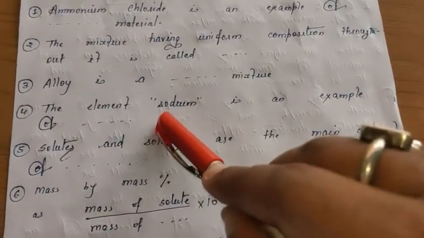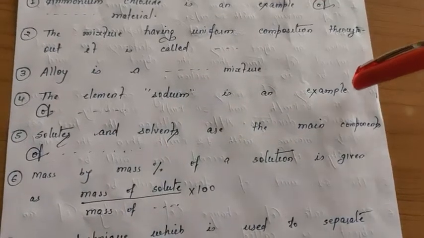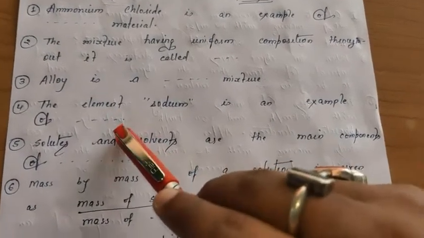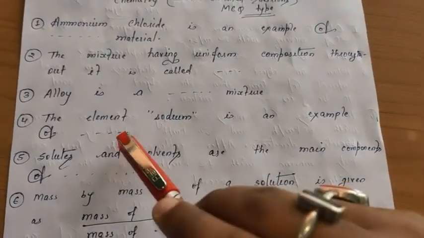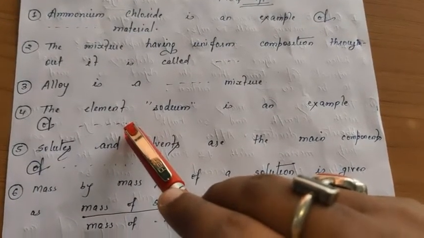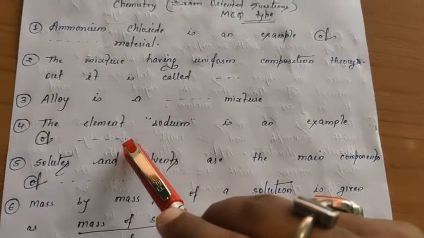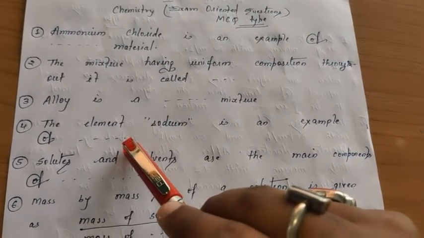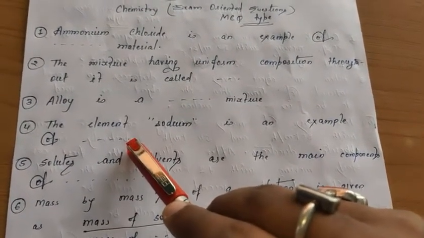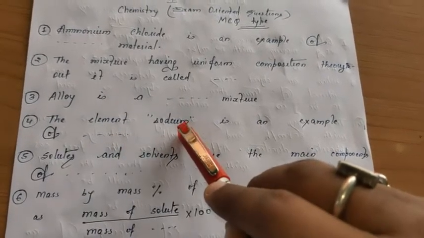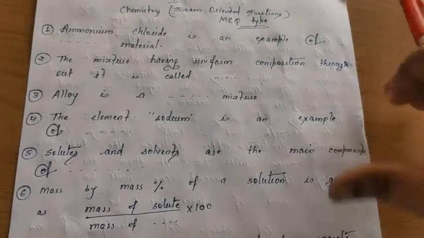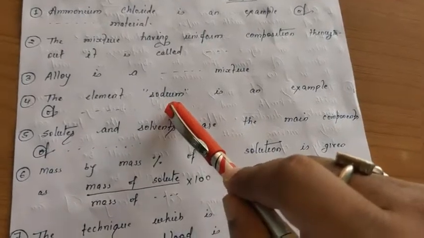Fourth one, the element sodium is an example of dash. There will be 4 options. First one metal, second non-metal, then metalloids, fourth can't say. You know the sodium element is an example of metal, so you will have to select the option accordingly.